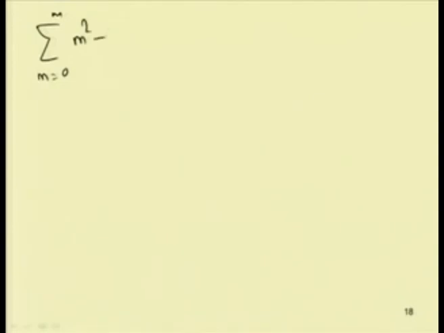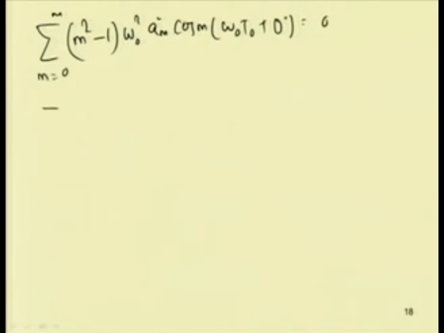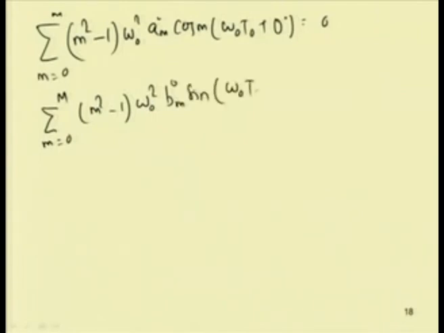This becomes (m square minus 1) omega0 square Am0 cos(m omega0 t0 plus theta0) equal to 0, and also the sum from m equal to 0 to m of (m square minus 1) omega0 square Bm0 sin(omega0 t0 plus theta0) equal to 0.